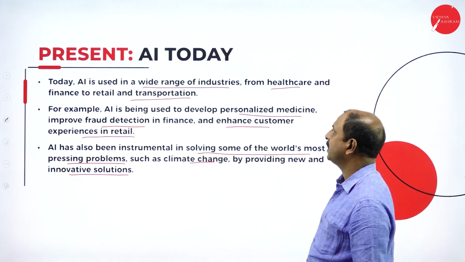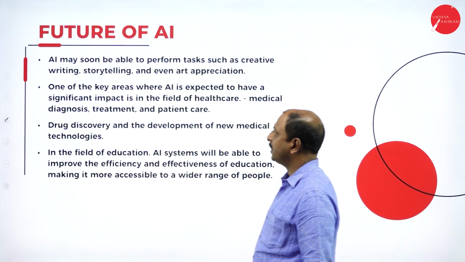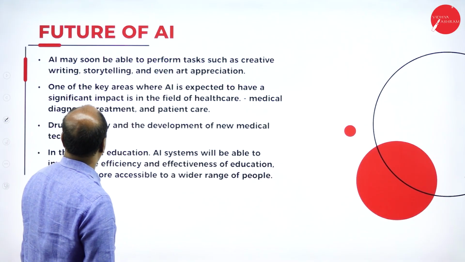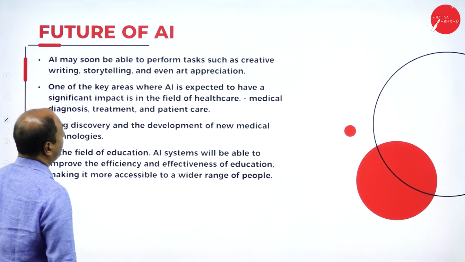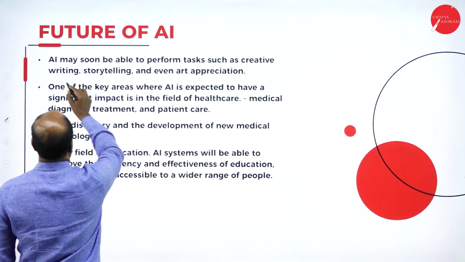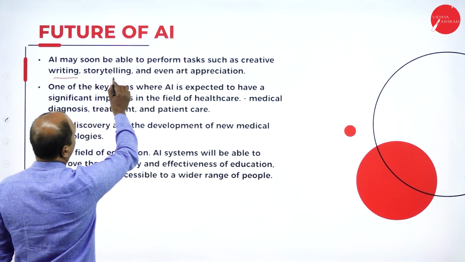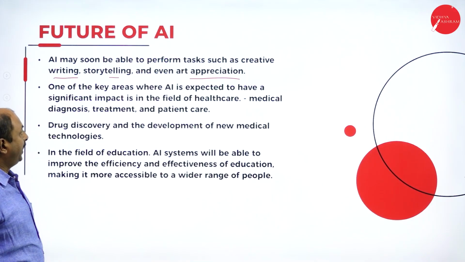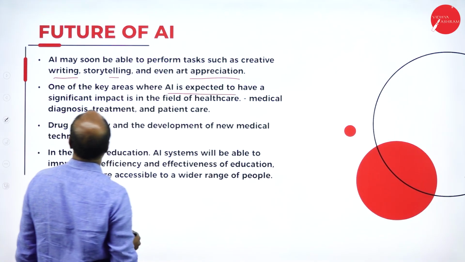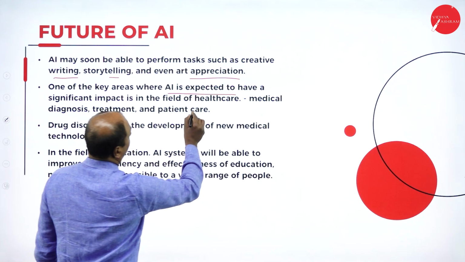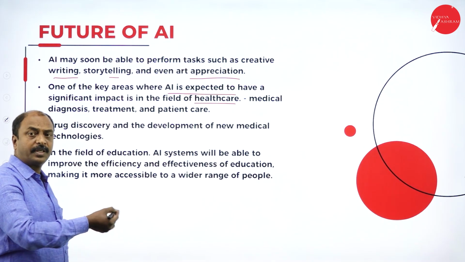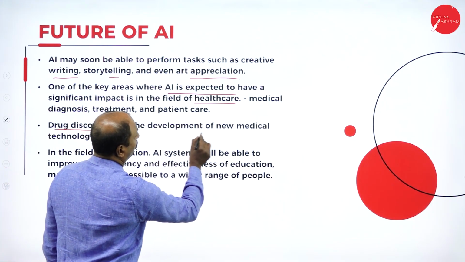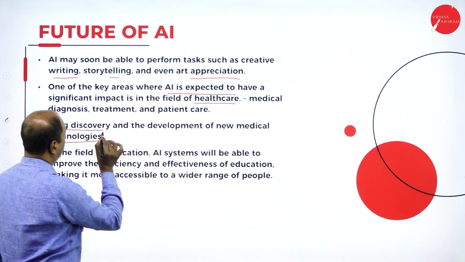This is the present of AI, and as for the future, we cannot predict the future of AI, but we can list out a few things. It will be able to perform tasks such as creative writing, storytelling, and even art appreciation. AI is expected to have a significant impact in the field of healthcare, as we have seen in the previous slide, and in drug discovery and development of new medical technologies.